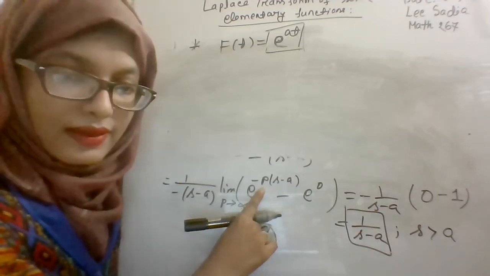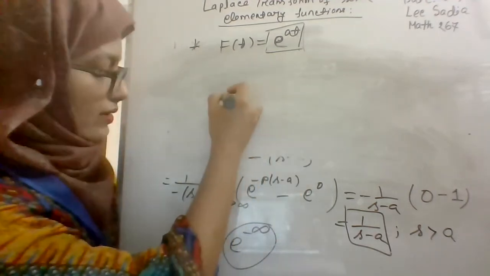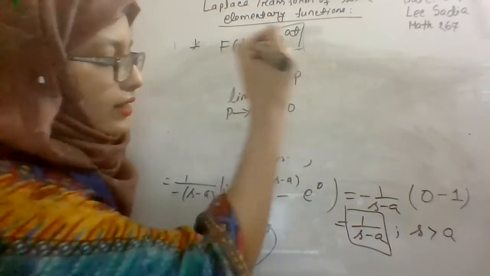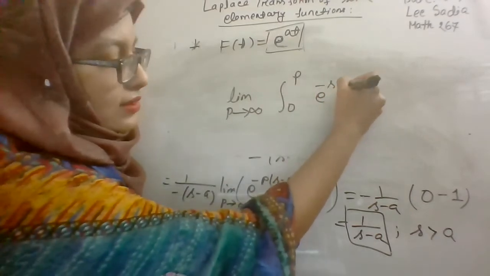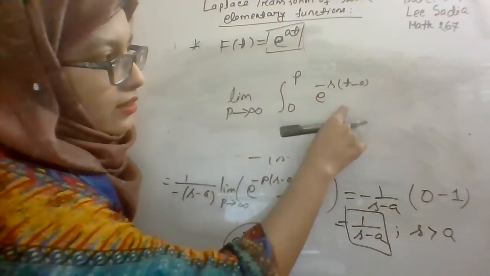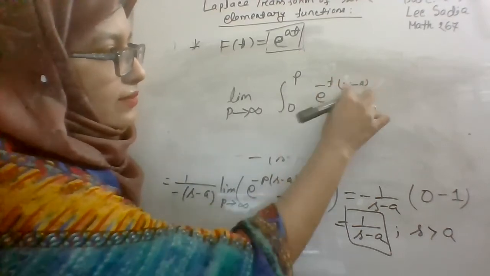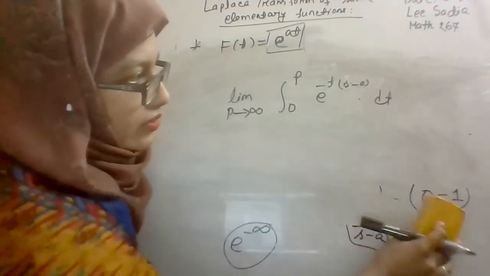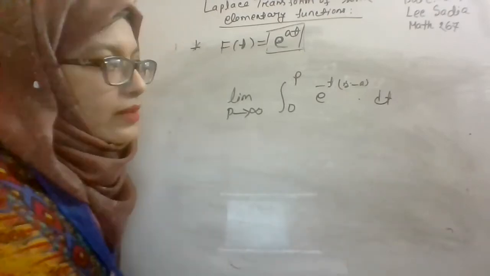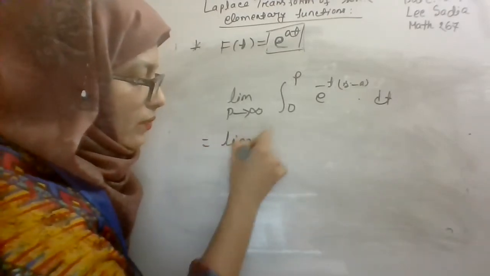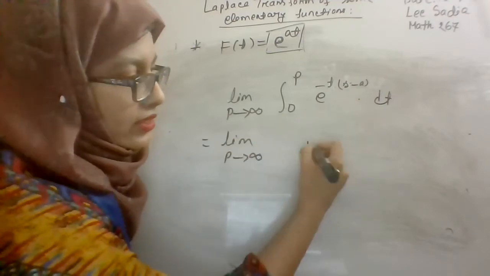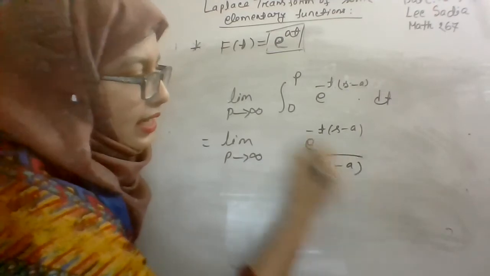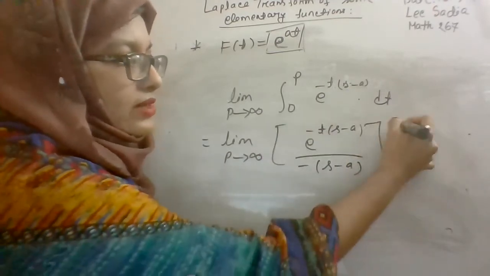Yes. Here, when you were considering limit p tends to infinity, integration 0 to p, e to the power minus t s minus a into dt. That means here you are integrating with respect to t, right? And after integration, you have to use the upper and lower limit. Completing this integration, it will be e to the power minus t s minus a divided by minus s minus a, and you have to use the upper and lower limit, that means 0 to p.